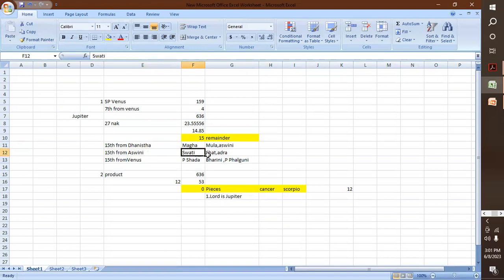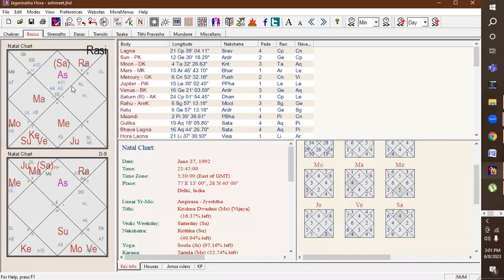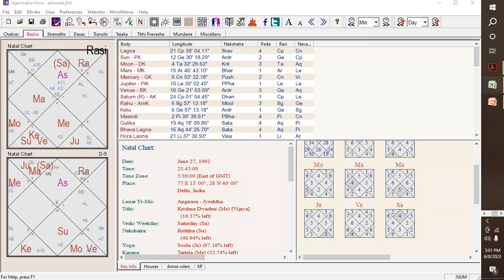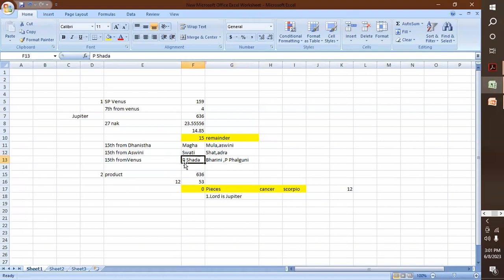The other two trinal nakshatras are again of Rahu, which are Shatabhisha and Ardra. As you see, Venus is basically in Ardra nakshatra. So if we calculate the 15th one, it is Purvashada. The Venus nakshatra trines are Purvashada, Bharani, and Purva Phalguni. That means Jupiter will be in these nakshatras when the marriage will take place.